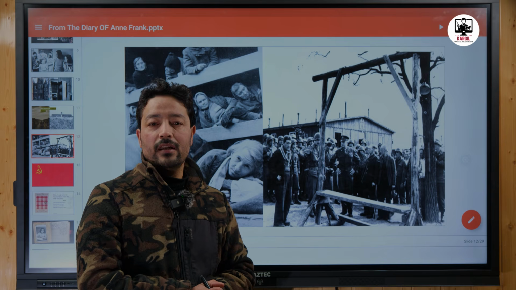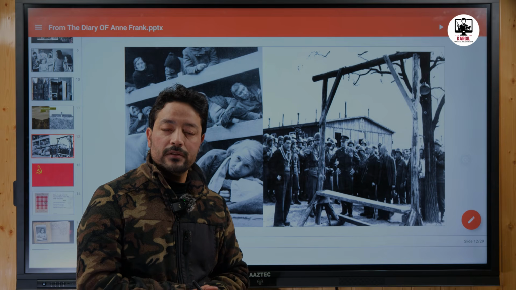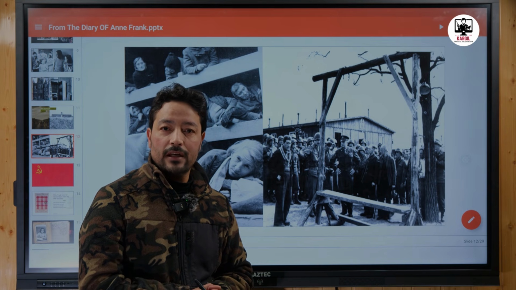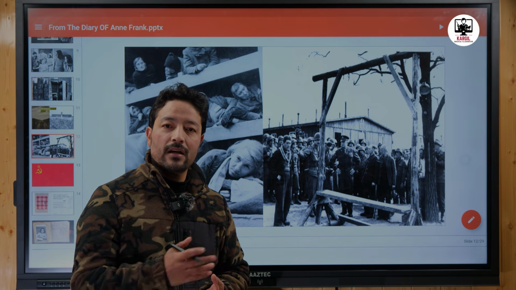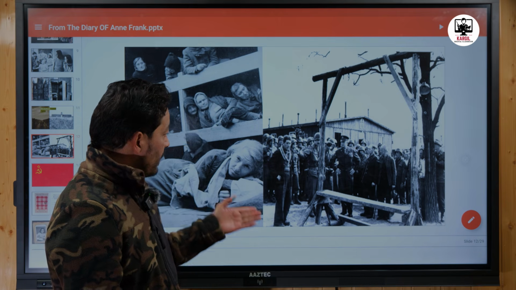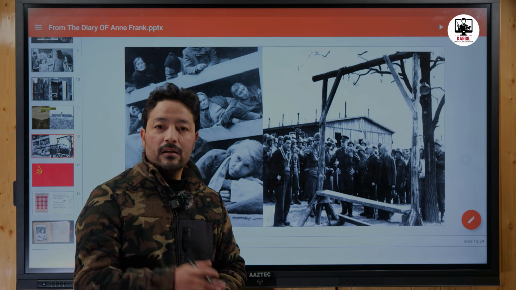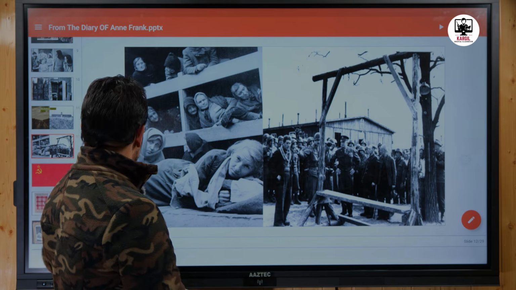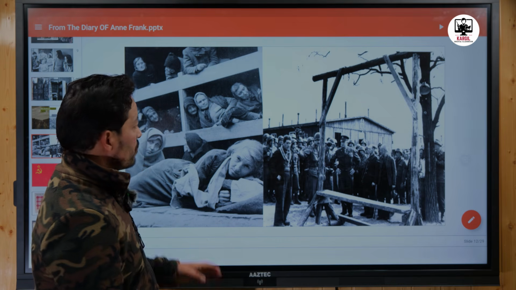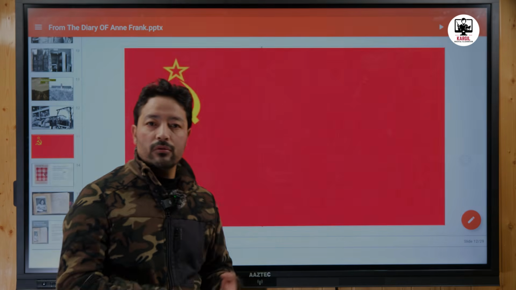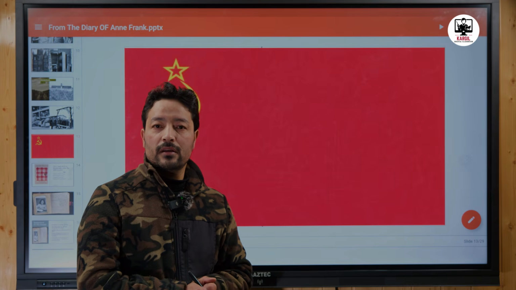In this particular camp, the elder sister of Anne, Margot, died of typhus, and after a few days, Anne also died. So Anne Frank died at the age of 13. Their father, Otto Frank, remained in this camp until 1945, when the Soviet Union liberated this camp.